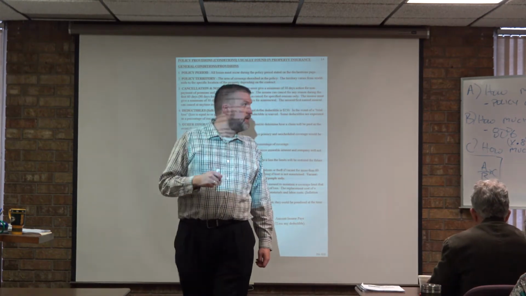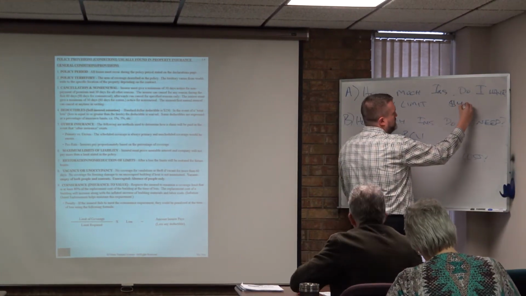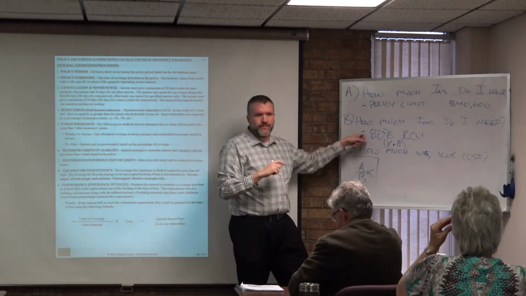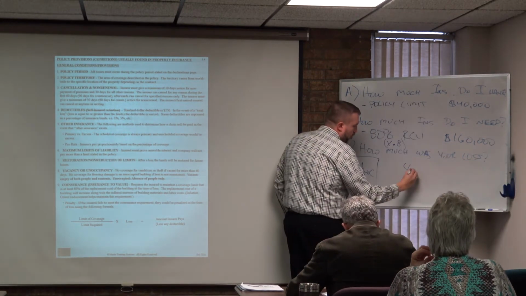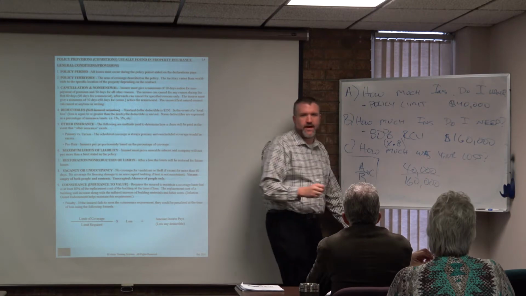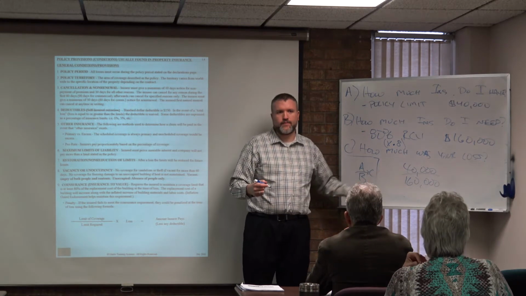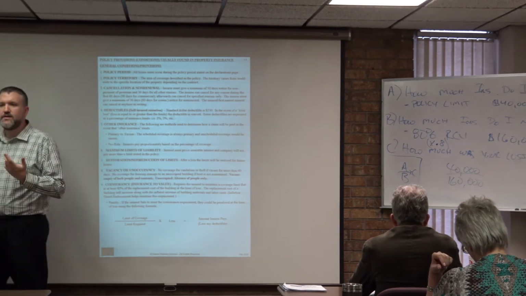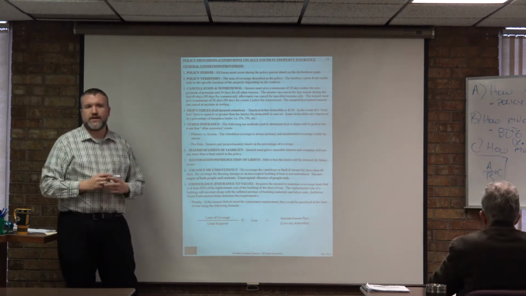This is encouraging. So what is your answer to A? How much insurance do you have? 40,000. How much insurance do you need? This is the key. 160. Right, 80% of 200,000 is 160,000. And 40,000 over 160, you can simplify it one of two ways. Put it in your calculator and it comes up as 0.25, or simplify it down to a fraction and it's 1/4. 4 over 16 simplifies into 1/4, and then a quarter of $10,000 is $2,500. So on a $10,000 loss, in that rare case, they'd only pay $2,500.